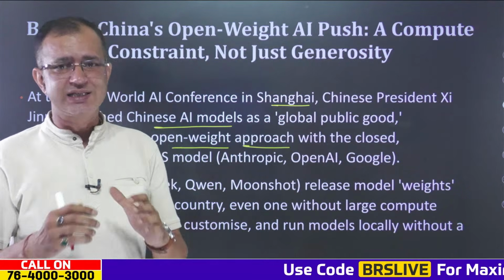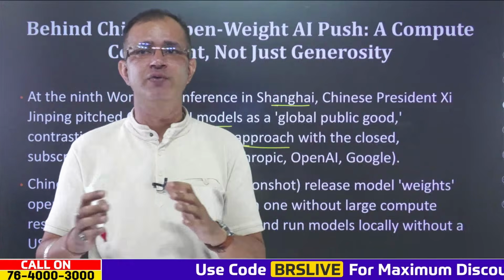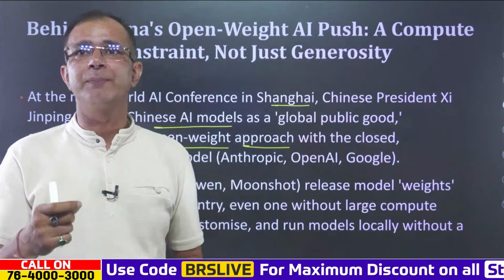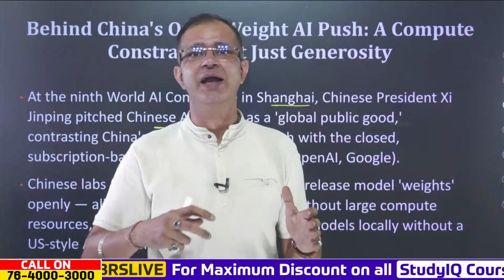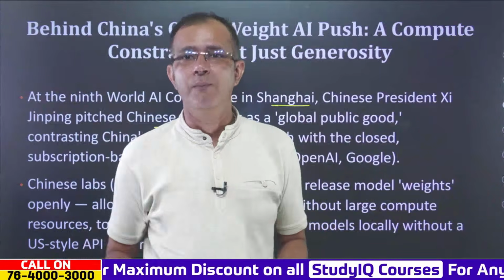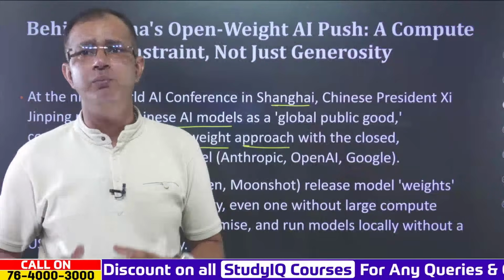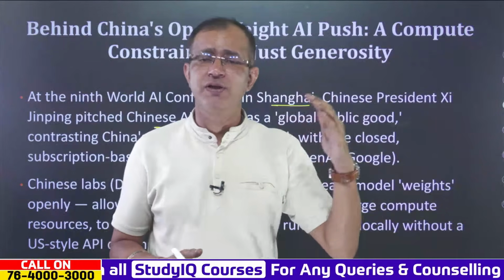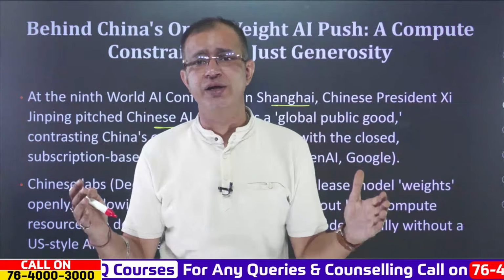So basically, this is about two different types of approach when it comes to AI. We have two approaches: open weight and closed weighted models. Now, what is the difference between both of them? How do we differentiate between the open weighted and the closed weighted models?